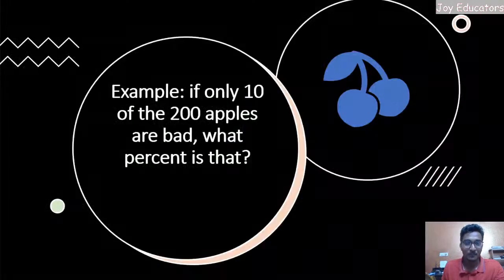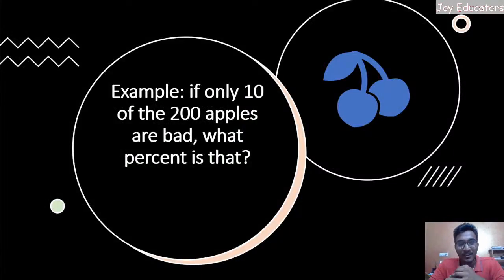Okay, going ahead. So if only 10 of the 200 apples are bad, what percent is that? Once again I'm repeating: if only 10 apples of the 200 apples are bad, what is the percentage? Can someone of you just write it down? Okay, Gautam Reddy wrote 5, and any more? Okay, only Gautam Reddy. Anyone else going to say the answer?